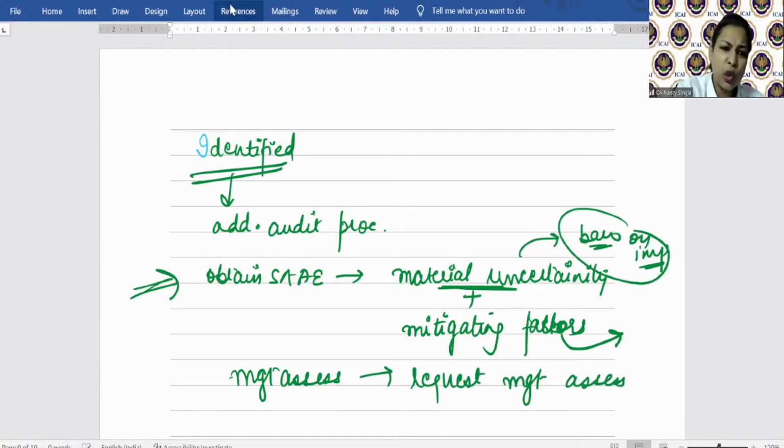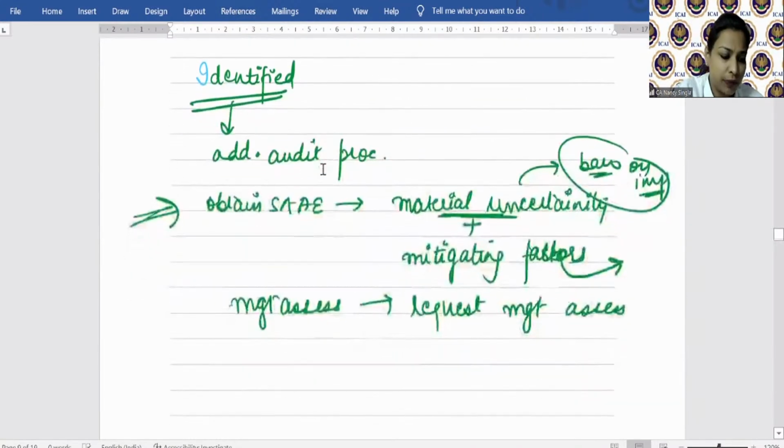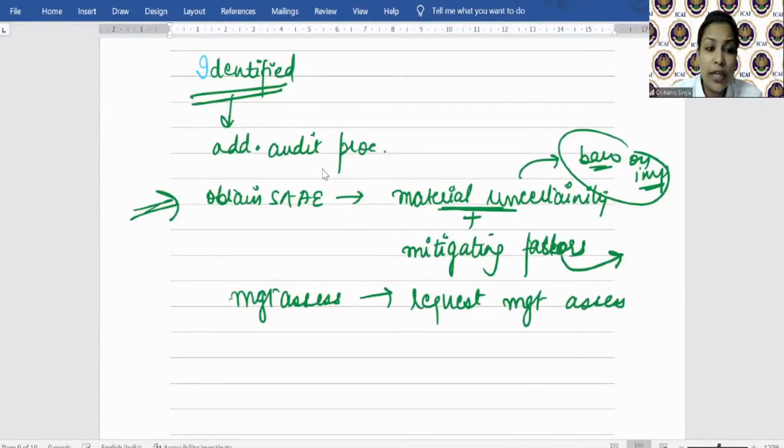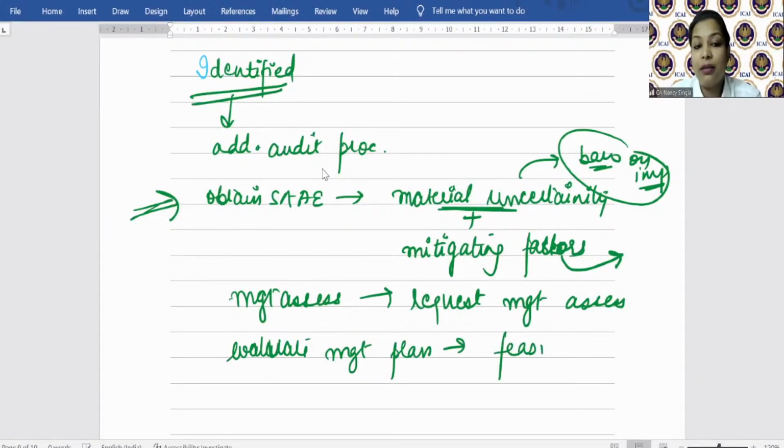सिंपल है, लॉजिकल चल रहा है ना सब कुछ. ठीक है. Then whatever are the management's plans, evaluate such plans, है ना, कि वो फिजिबल हैं भी या नहीं. ठीक है. If management has prepared any cash flow forecast, auditor will consider whether such forecasts are reliable or not,